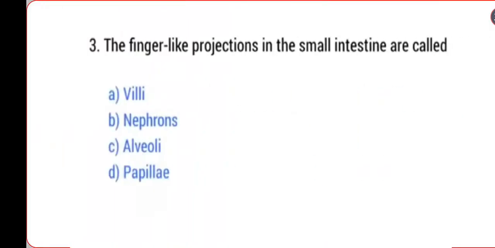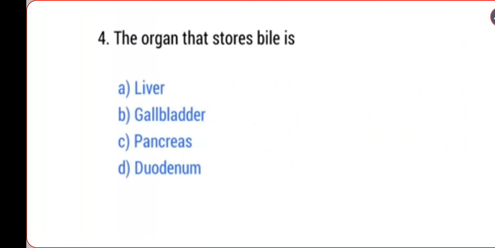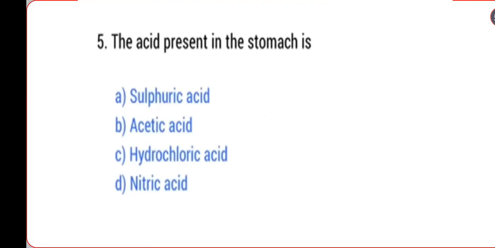Next question: the finger-like projections in the small intestine are called villi. Villi are the finger-like projections which increase the surface area for absorption of digested food. Next question: the organ that stores bile is the gallbladder. Gallbladder stores the bile. Gallbladder is the correct answer of this question.